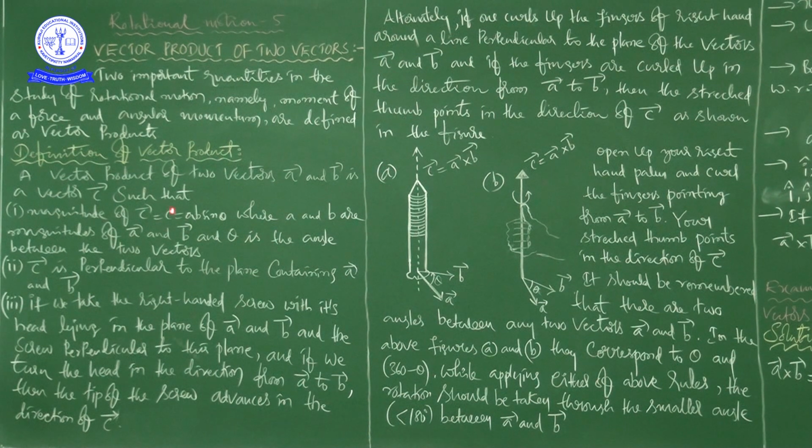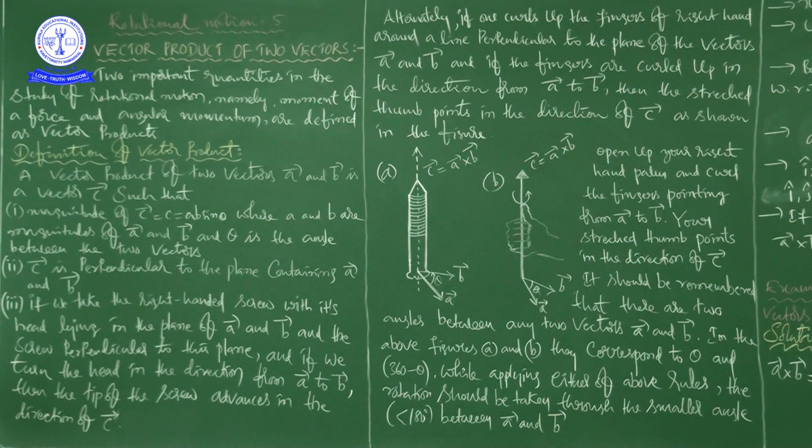See here, now we are going to discuss vector product. A vector product of two vectors a bar and b bar is a vector c bar. So I already told you that the vector product of two given vectors is also a vector.